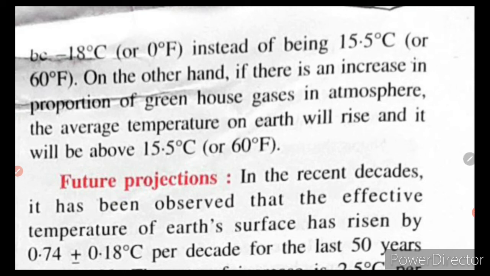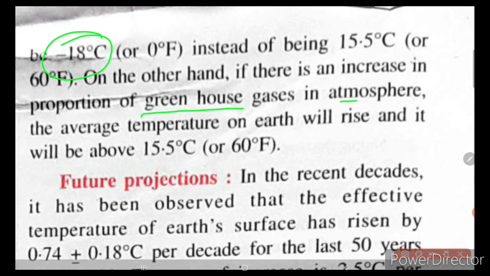So if the gases are not there, the earth will be at nearly minus 18 degrees Celsius, which is very cold. On the other hand, if there is an increase in the proportion of greenhouse gases in the atmosphere, the average temperature on the earth will rise and it will be above 15.5 degrees Celsius or 60 degree Fahrenheit. So we need to have a balance of these greenhouse gases in our atmosphere. This is how the greenhouse effect takes place.